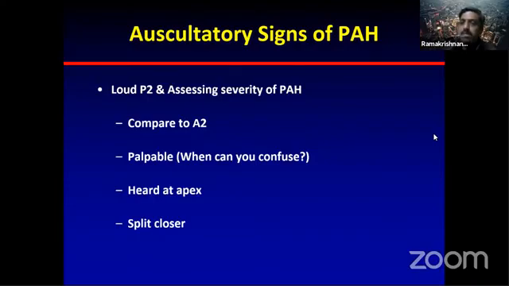Palpable P2 in ASD does not mean PH. Just the presence of large flow and a dilated pulmonary artery can give you a loud P2. So loud P2 also does not indicate PH in ASD. Hence, palpable P2 also does not indicate PH in ASD, number one.